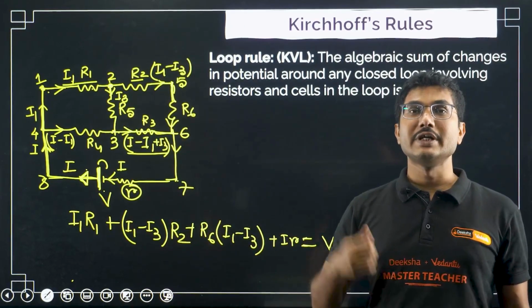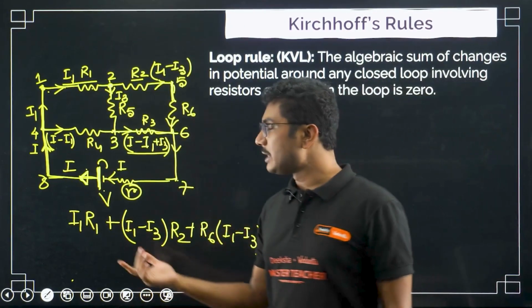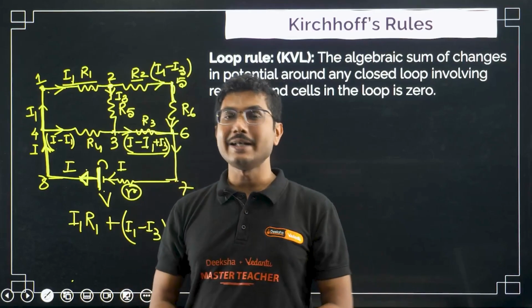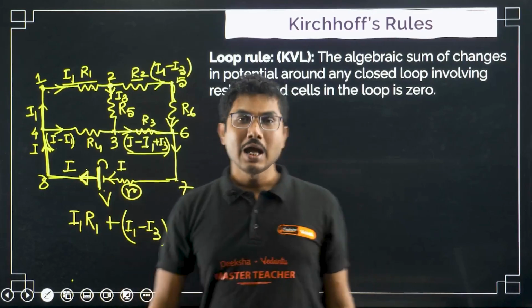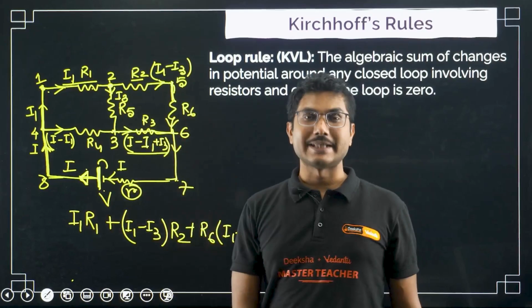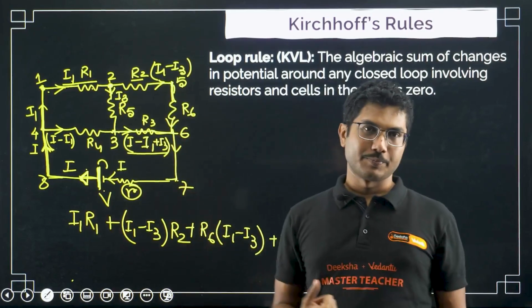Now what is the meaning of desired current? Desired current means the battery will always try to send current from its positive terminal, and it will always try to receive the same current in the negative terminal.